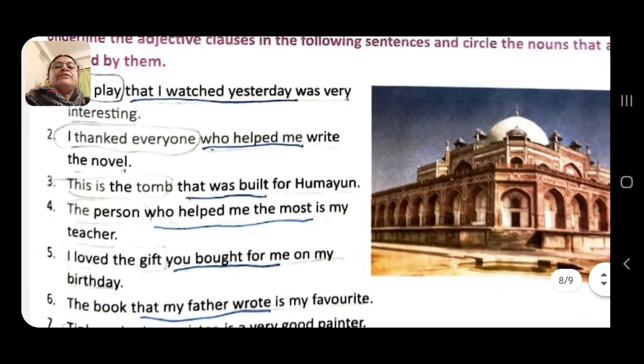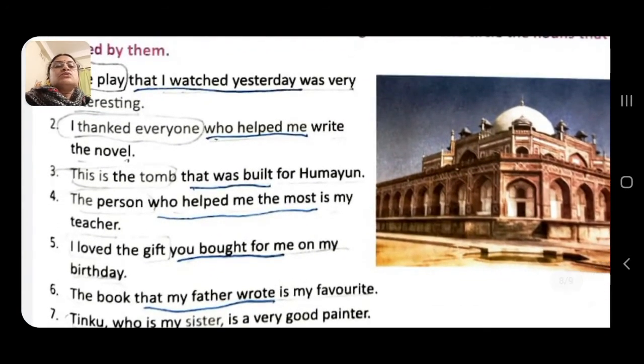I thanked everyone is the principal clause. Who helped me write the novel is the subordinate adjective clause, as this clause describes everyone. Okay, this is the tomb that was built for Humayun. This is the tomb is the principal clause; that was built for Humayun describes the tomb, and this is a subordinate adjective clause.